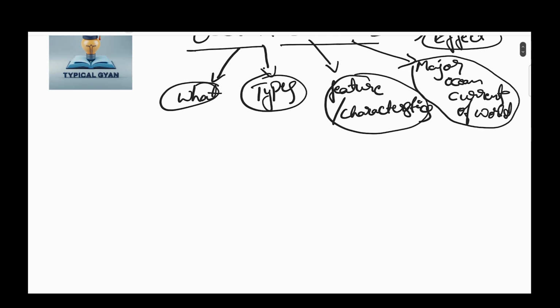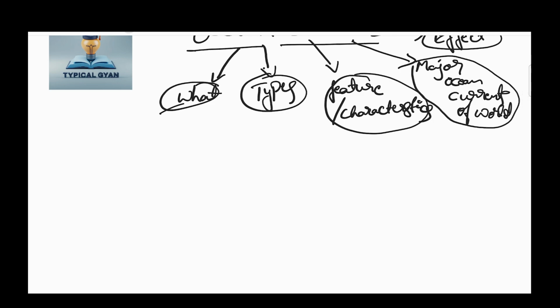Now, first thing, what is an ocean current? Okay, an ocean current is a river-like flow in the ocean that represents a regular volume of water in a definite path and direction. This is called an ocean current. We discussed this definition of ocean current.